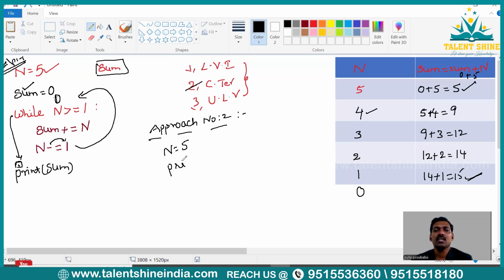Now just I'm writing in print statement, n into n plus 1 divided by 2. That's it. So you will be getting sum of the first n natural numbers, right? So now let us plug in the values here. So n value is 5. So here 5 plus 1 becomes 6. So here 2 can be cancelled 3 times. 5 threes, 15 will be the output, right?